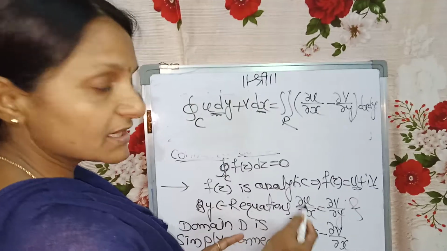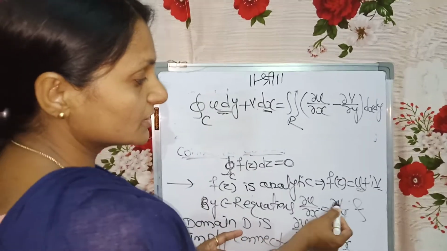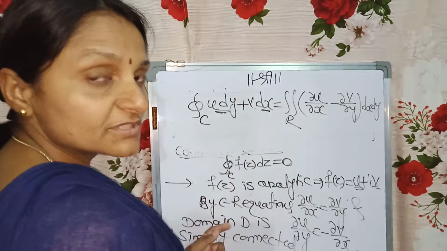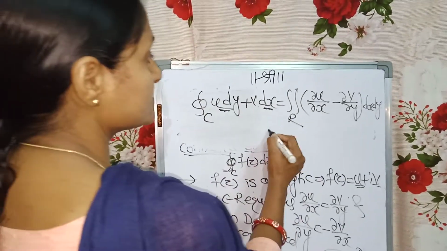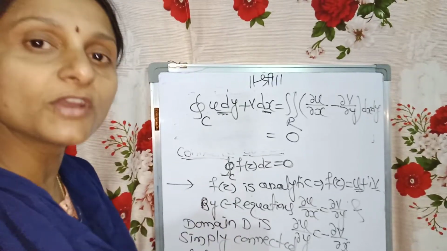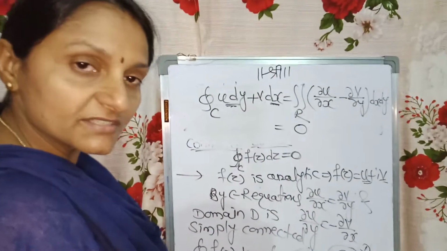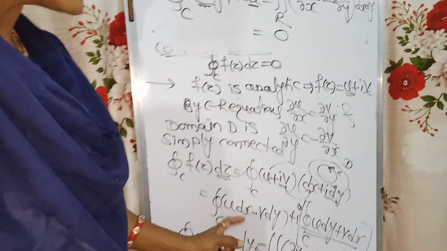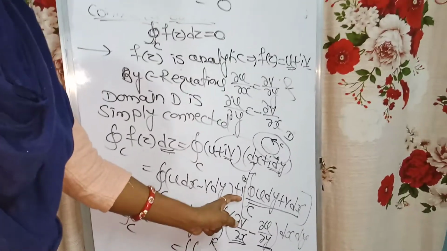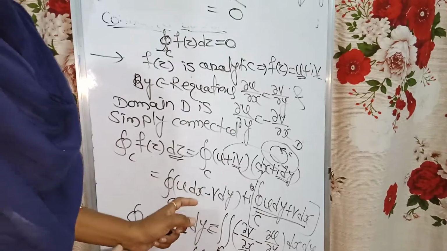Now look at the subtraction, dou u by dou x minus dou v by dou y. But as it is an analytic function, we know that dou u by dou x is dou v by dou y. So obviously the subtraction of the same terms will be 0. And hence the last integral value will be 0. So finally what are we getting? We can write the integral over closed curve C of f of z dz as equal to the first integral, which we are getting as 0, plus i times the second integral, which is also 0.